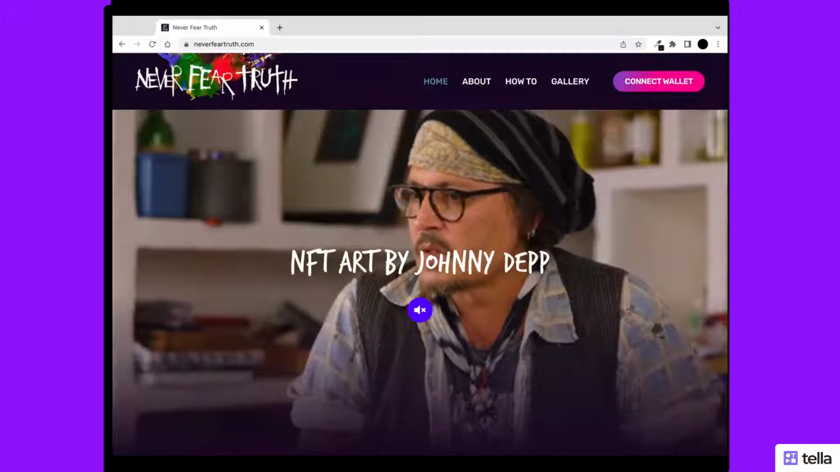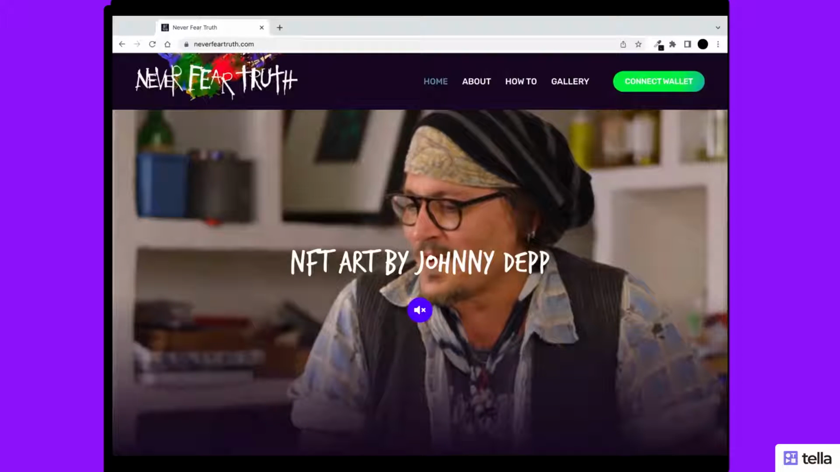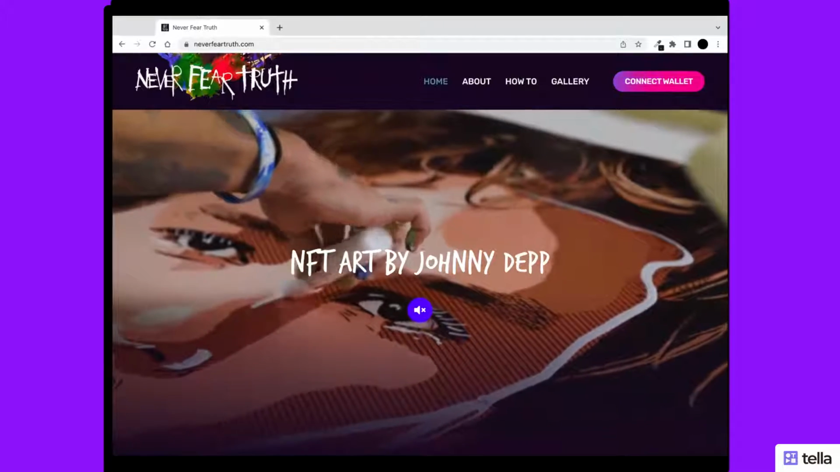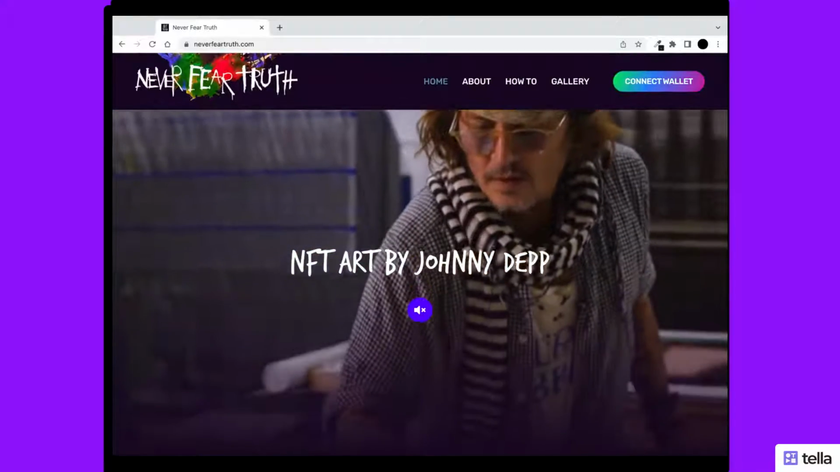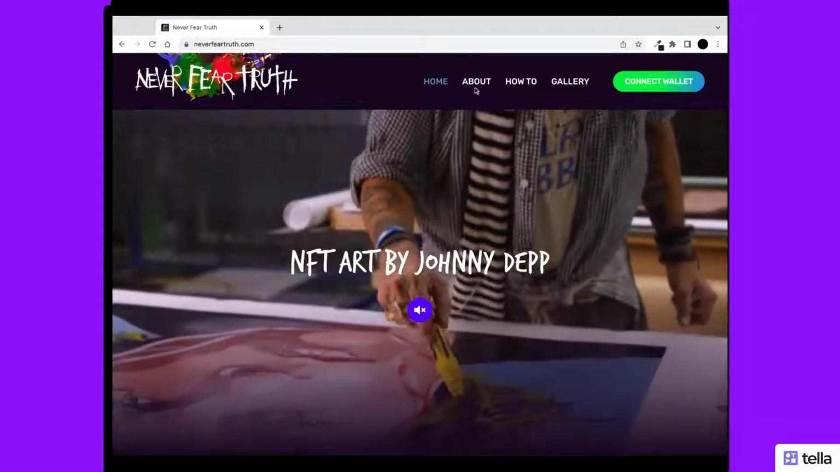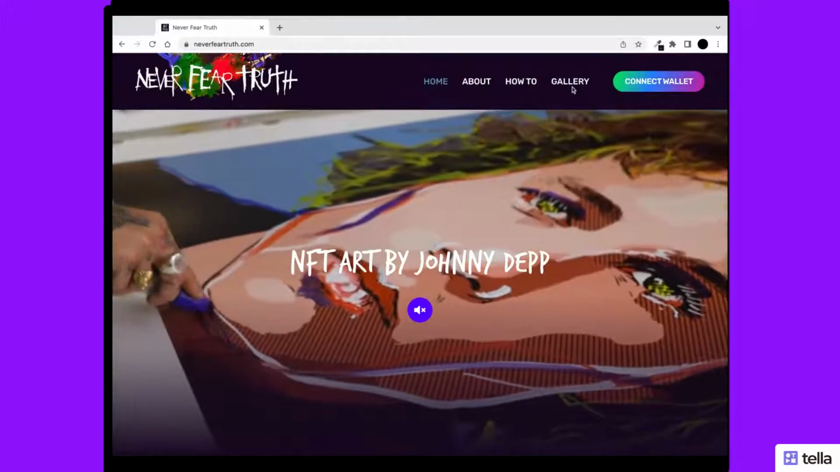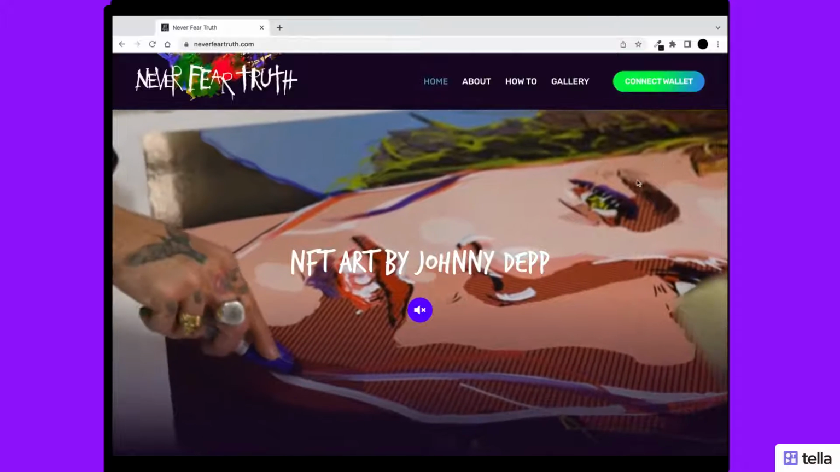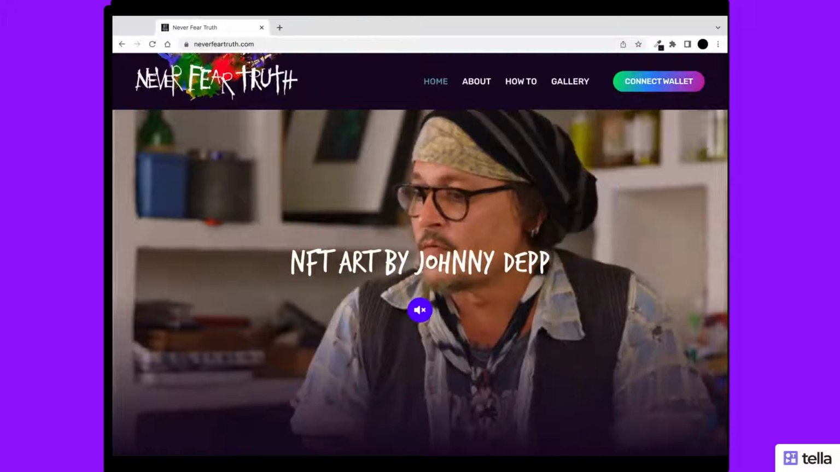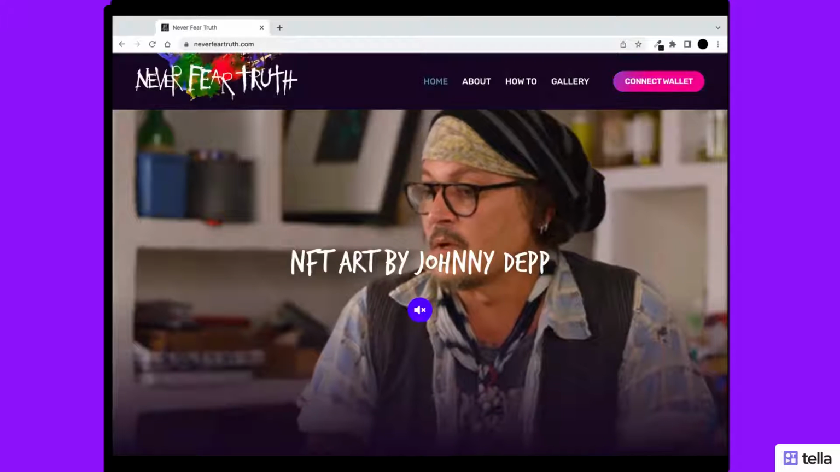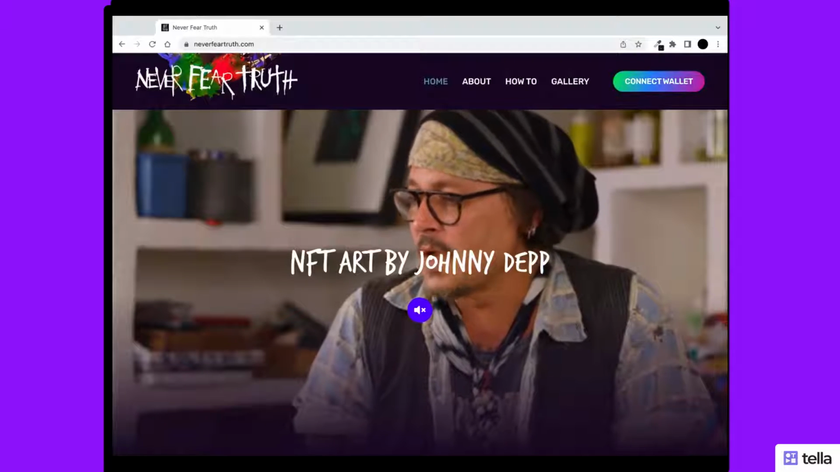All right, so this is the homepage of the site, and let's take a quick look at it. We've got the navigation bar, from where we understand that there are three other pages as part of the site, which are the About, How To, and the Gallery pages. Then there's a call to action, which is Connect Wallet. Apparently, the entire hero section is a video of Johnny Depp talking about his artwork.